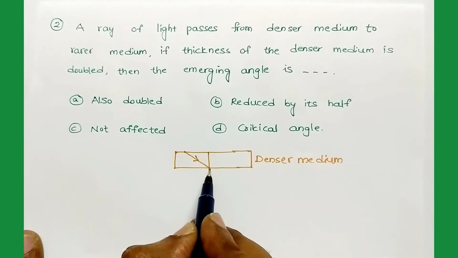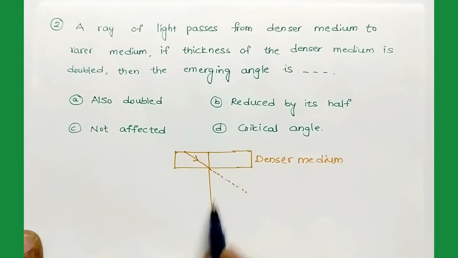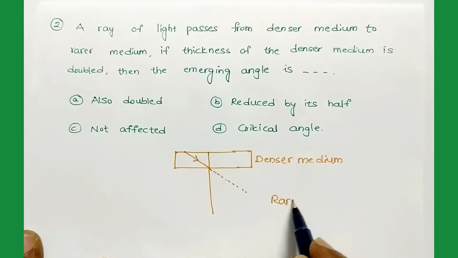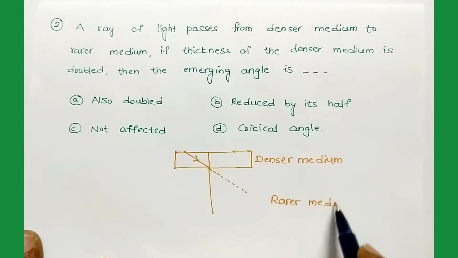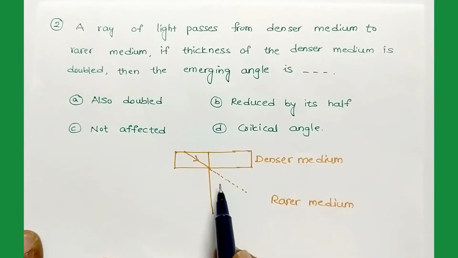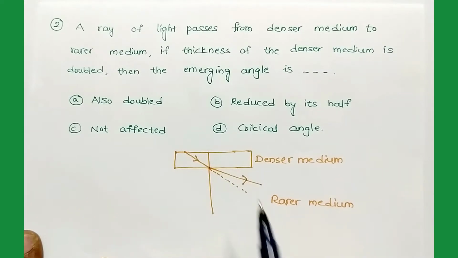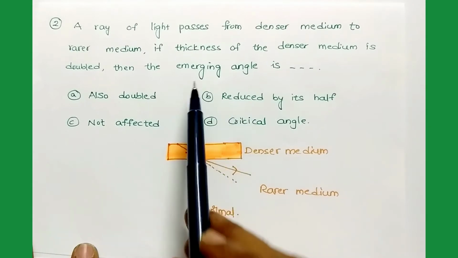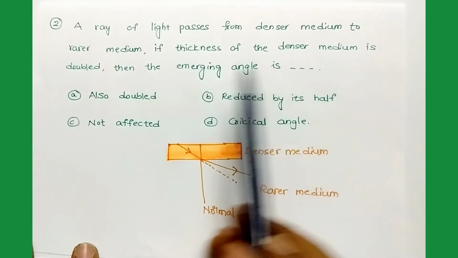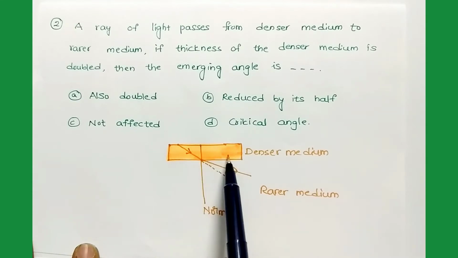So actually the light ray should travel like this, but here is a rarer medium. When a light ray is traveling from denser medium to rarer medium, it bends away from the normal. So the light ray moves like this. Here it is given that the thickness of the denser medium is doubled.